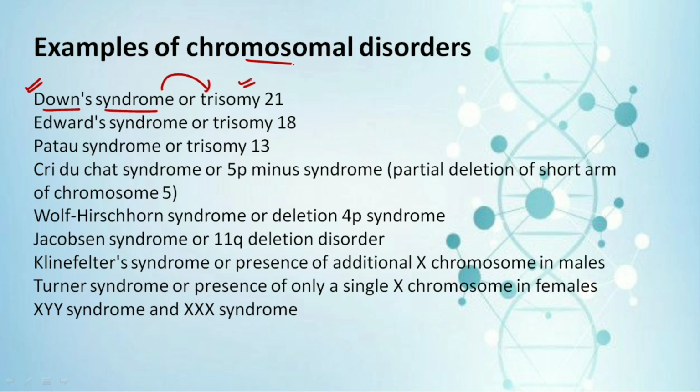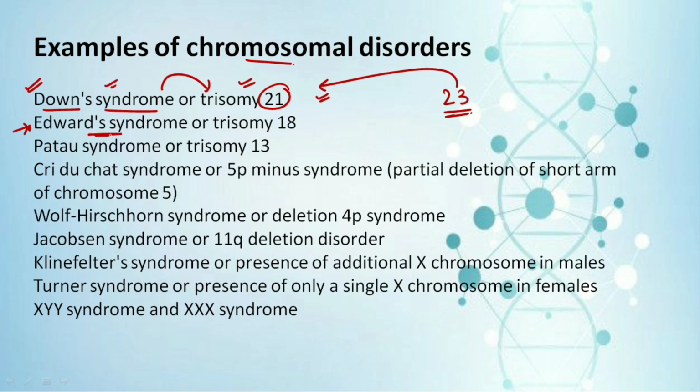That means there occurs three copies of the 21st chromosome. We all know that we have 23 pairs of chromosomes in total. So the 21st chromosome, when there occurs a trisomy in that, is what is given the name of Down syndrome. The next one is the Edwards syndrome.